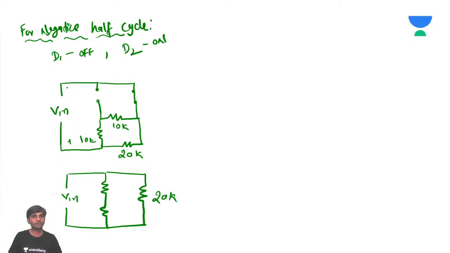We were talking about what happens for the negative half cycle of diodes D1 and D2. When diode D1 is off and D2 is on, you get the equivalent circuit like this, and you're going to have minus and plus. This is going to be 10K, this is going to be another 10K, and this is going to be V2. So now your VAB is this.